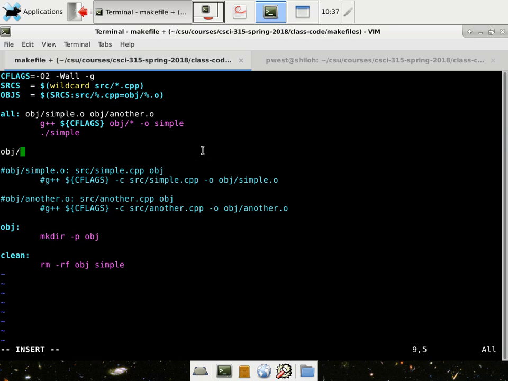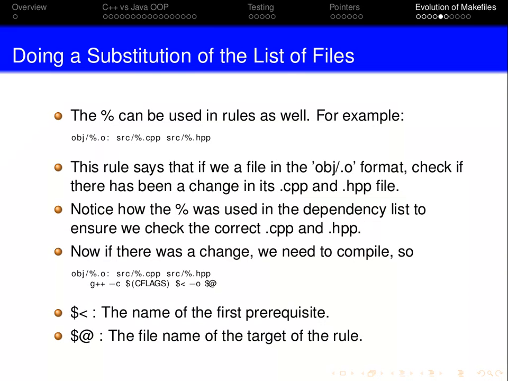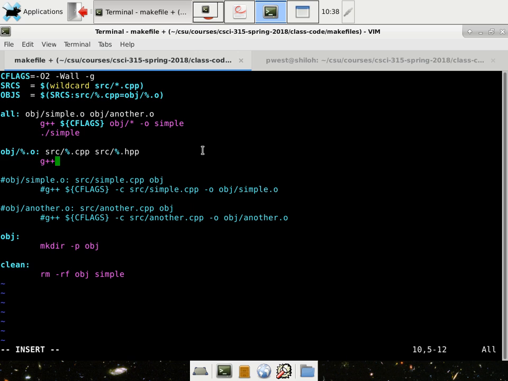And we're going to say we have %.o. We first want to see if there's a change in its %.cpp or in its %.hpp. And if there has been a change, then we want to compile it, right? There we go. g++ -c $(CFLAGS). Need to put that $ sign right there.